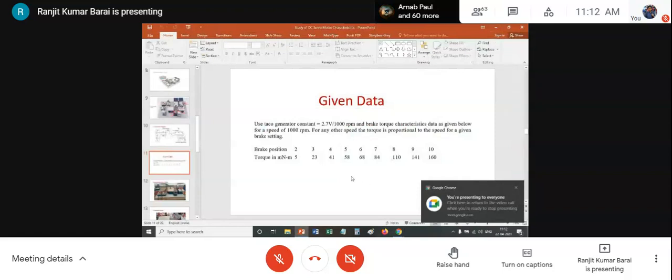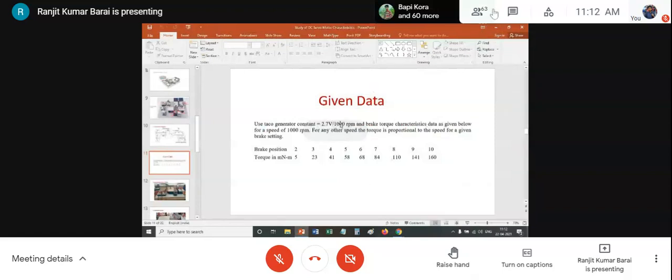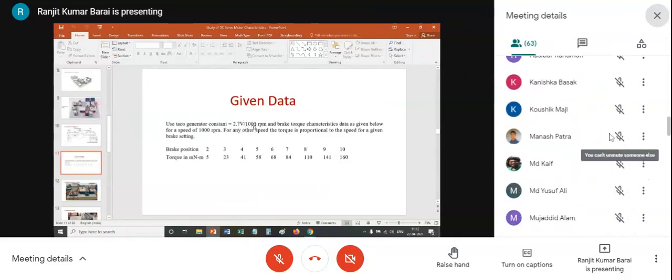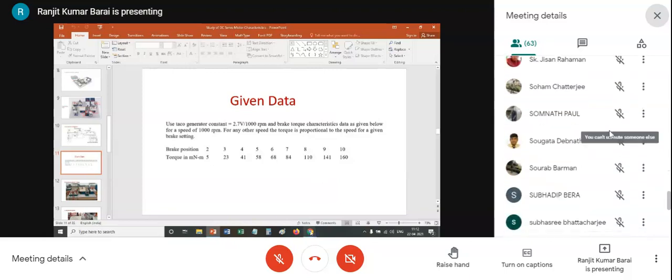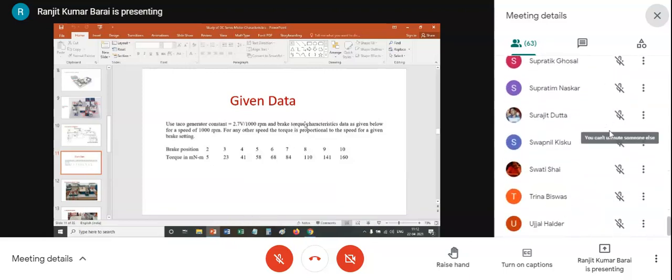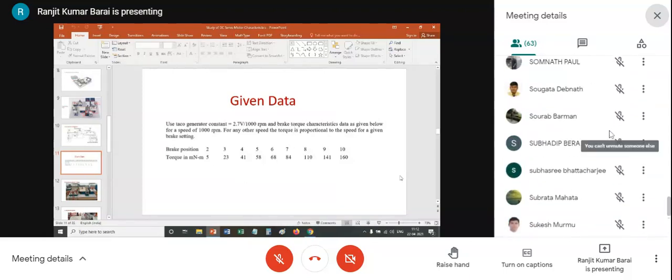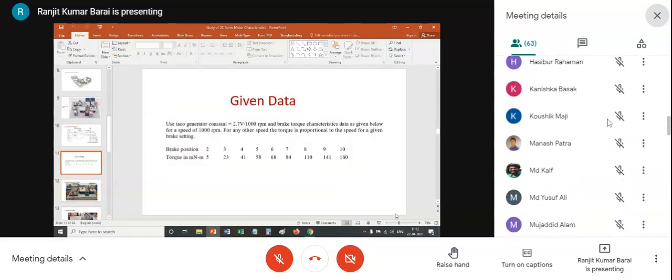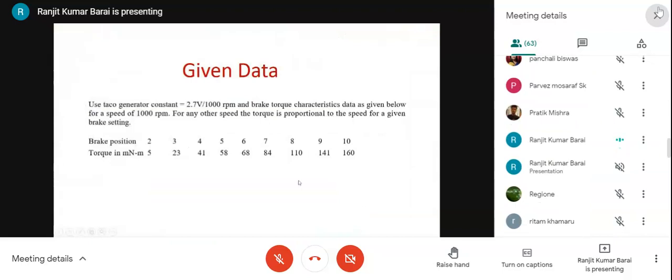Tacho generator constant. The tacho generator constant is 2.7 volt per 1000 RPM. So if it is 0.5 volt, from here you can calculate what is the RPM. Another table is given, not shown as a table, but it's a table indeed.